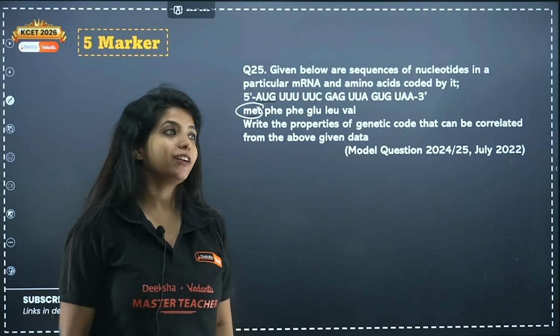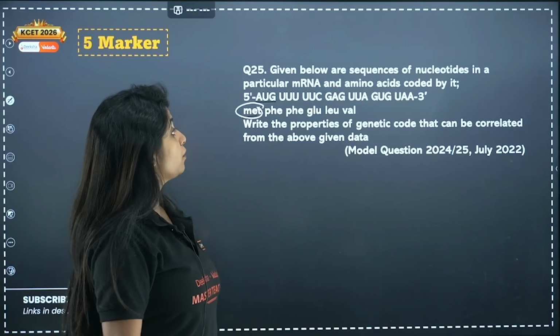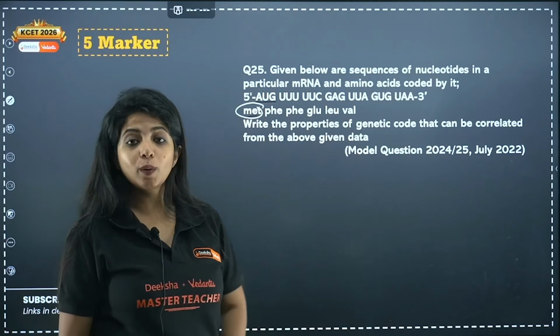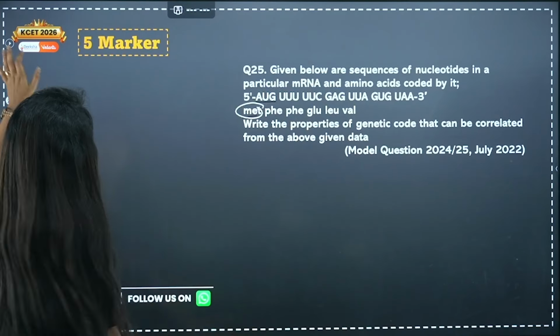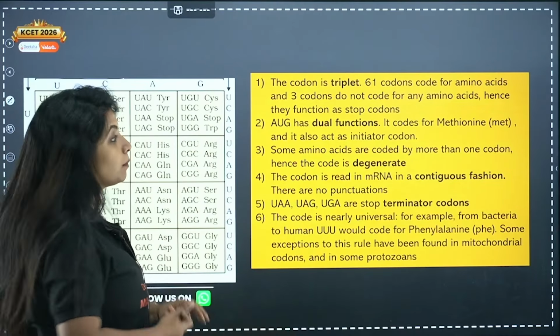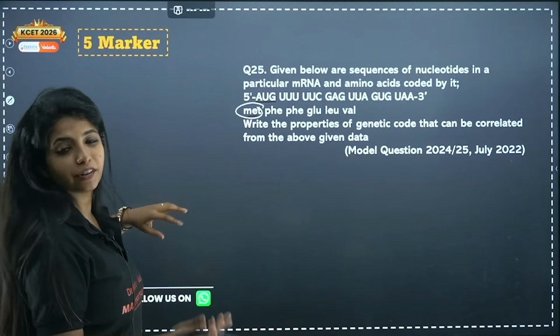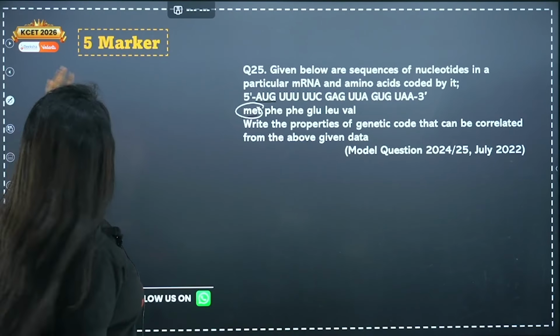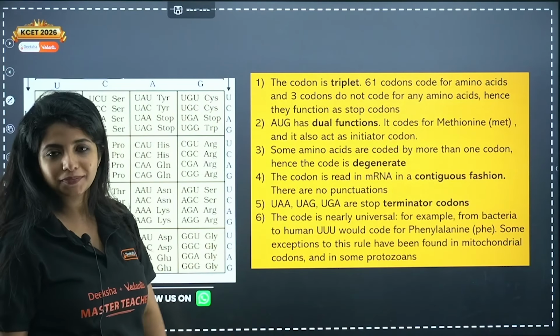A stop codon and or a terminator codon. Apart from that, there is no comma, there is no full stop, it is contiguous. So all the features have been described, you can talk about it. So I have mentioned all the features, but yes, you can pick whatever I have just told and write it down. But it's a 5-mark question, it will be very, very safe if you write everything.